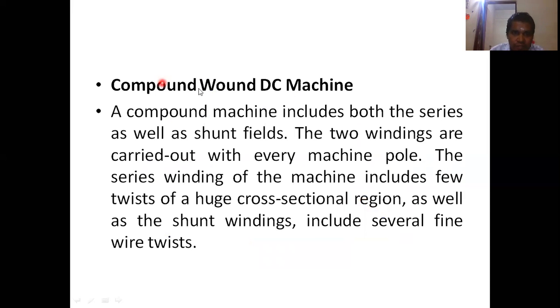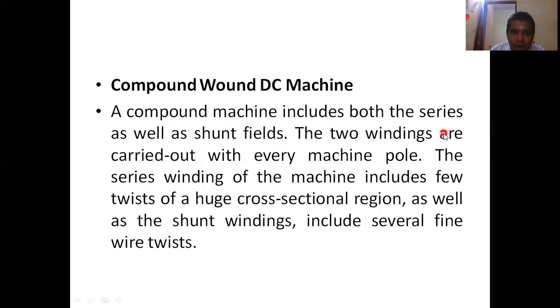Then what is a compound machine? Compound DC machines. A compound machine includes both the series as well as shunt field. Yes, in the compound DC machine, the field winding will have two windings: one is the series winding and the other the shunt winding. That is, shunt field and series field. Both will be present in the compound machine. That's why it is called compound, a combination of series as well as shunt field windings. Apart from your armature, which will already be there, the field winding will have two windings, shunt field winding and series field winding, right?